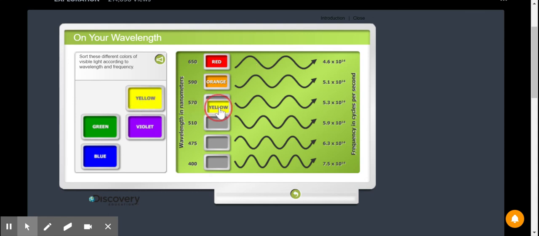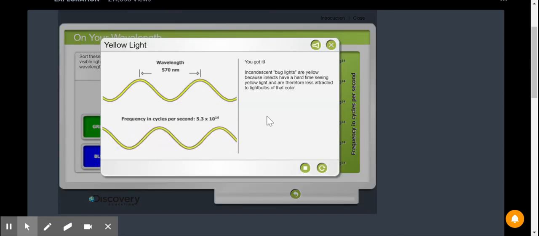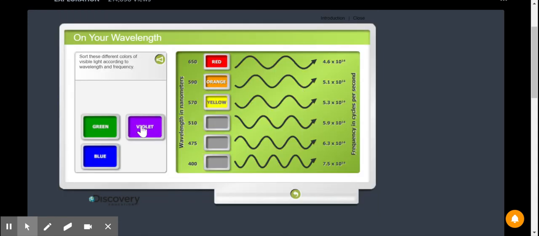And if I'm going by the rainbow, I'm going to go with yellow next. You got it. Incandescent bug lights are yellow because insects have a hard time seeing yellow lights, and they are therefore less attracted to light bulbs of that color. Bug lights. That's kind of interesting. All right, let's see. Roy G.